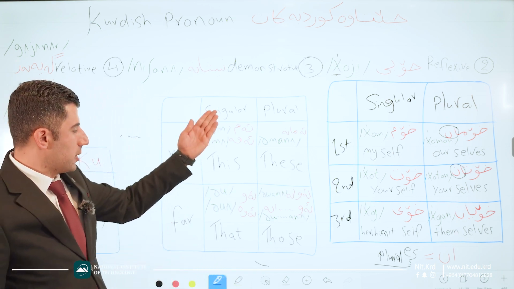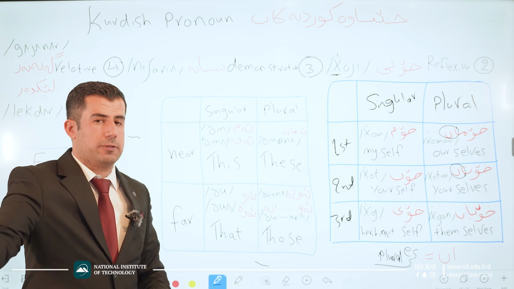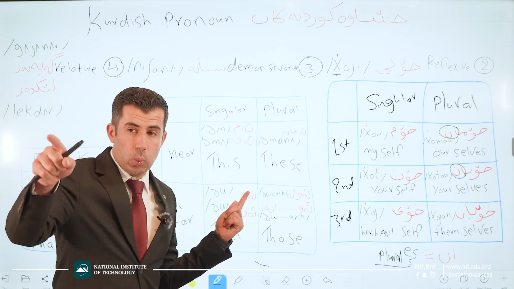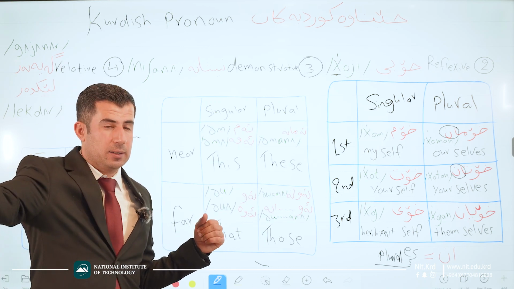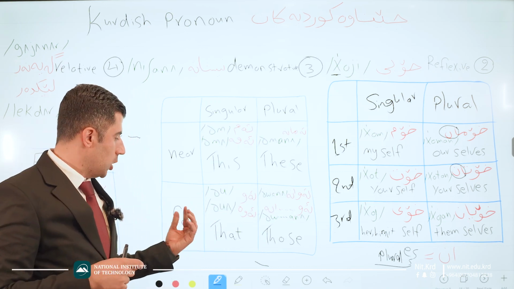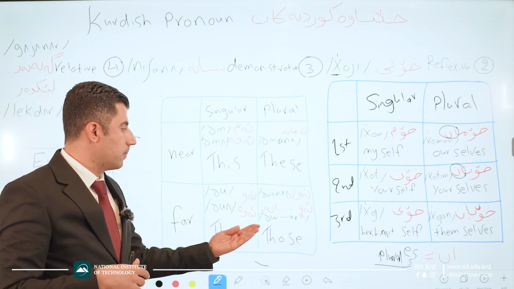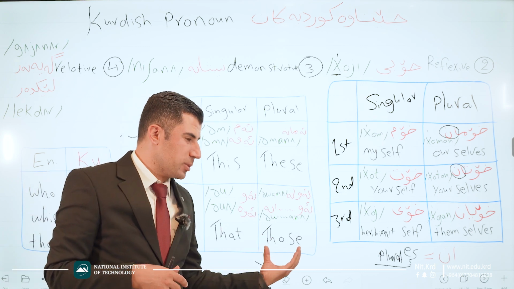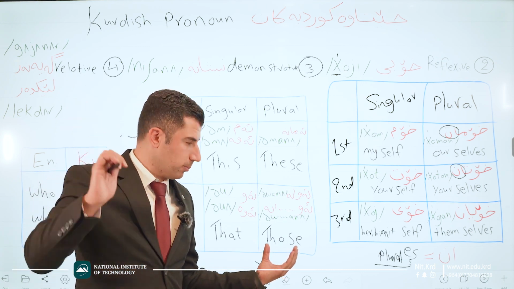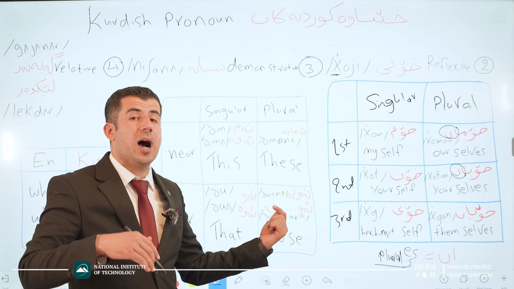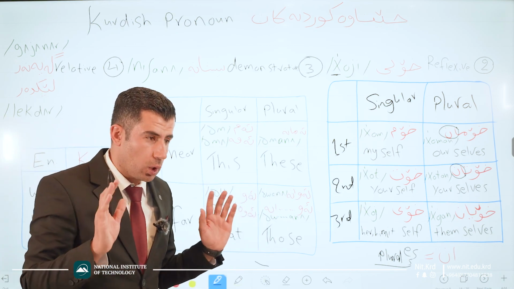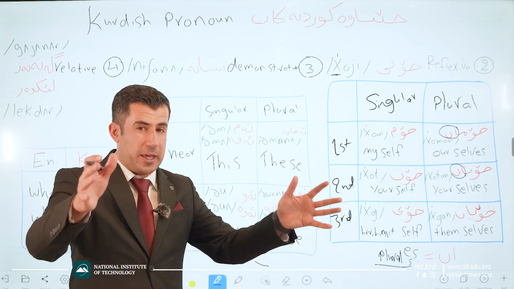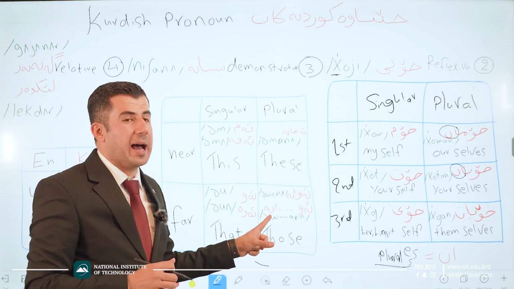Good. For the singular, which is somehow far from us, in English we say that. But in Kurdish we say aw or awa. Both are correct. When we want to use the plural, which is far, in English we say those. But in Kurdish language we say awana, or sometimes we use aw, the name of the thing, and then we use ana.